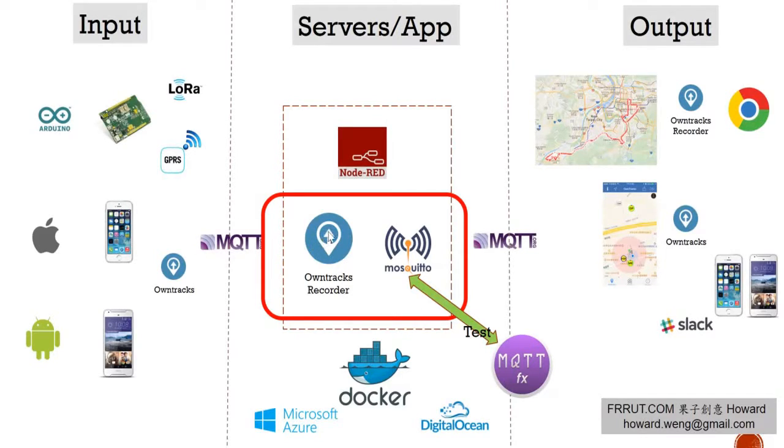We also need the Owntracks Recorder, a server to keep the GPS locations of all users, so we can view tracks of any user in any given time interval. After the servers are installed, we will need MQTT FX to test the communication. Please follow my instructions. I will do it step by step. So let's get started.